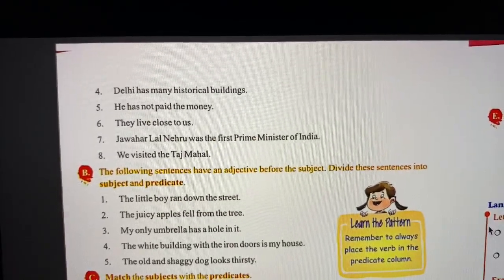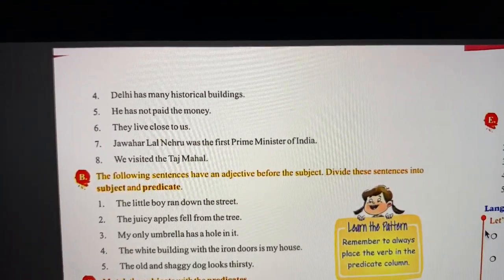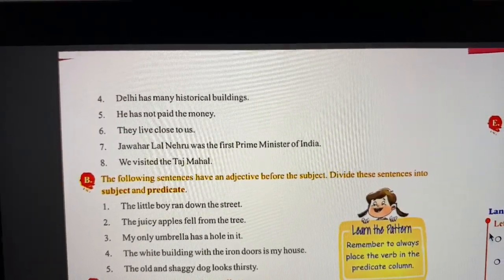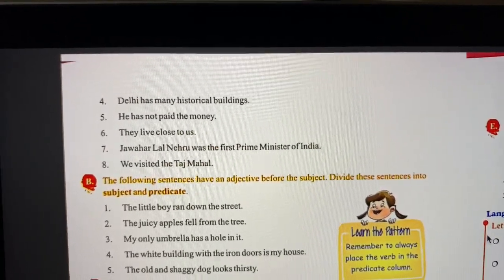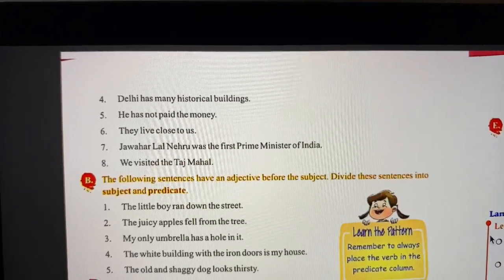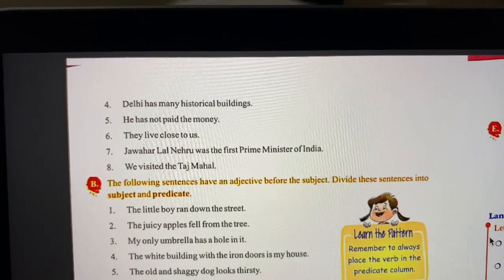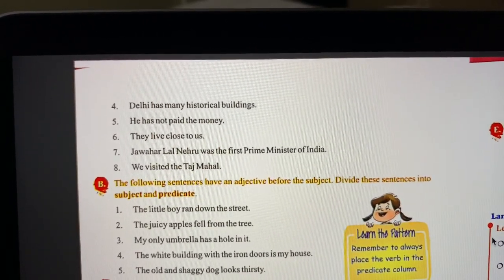So over here, "the little boy ran down the street" is the first sentence, right? Over here, "the little boy" is the subject of the sentence and "ran down the street" is the predicate. In this whole sentence, the word "little" over here is the adjective. So it is describing the boy as being little. So "little" is the adjective.